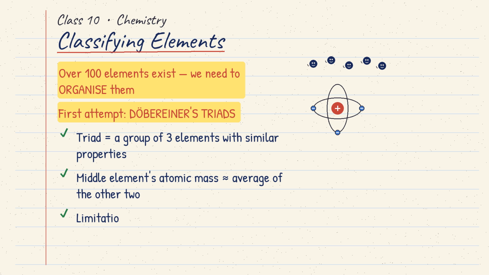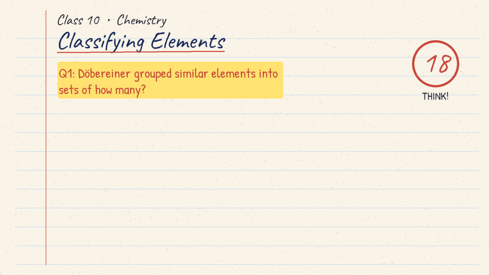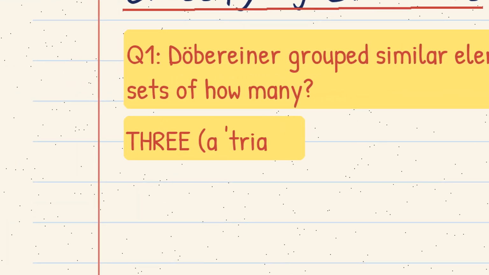But there was a problem. Only a handful of triads could be formed, so it did not work for most elements. Question time. Döbereiner grouped similar elements into sets of how many elements each? Pause and think. Yes, 3. A group of 3 similar elements is a triad.